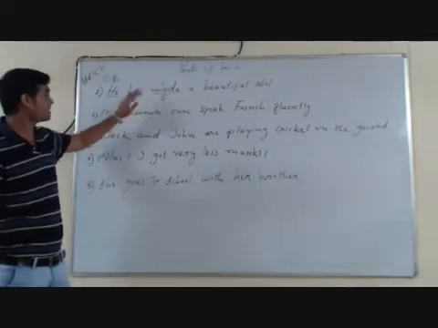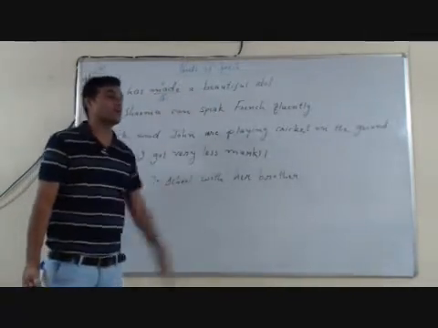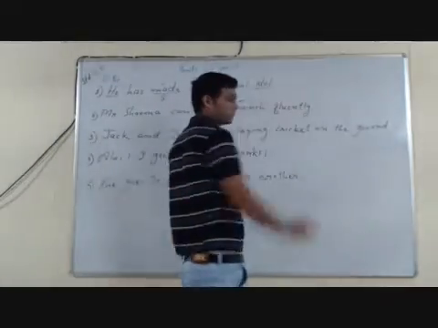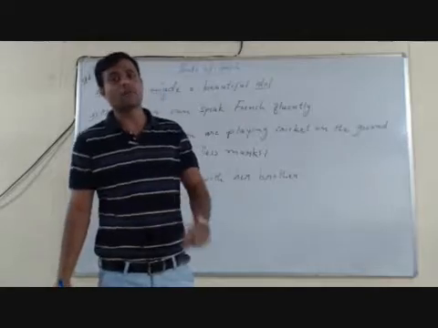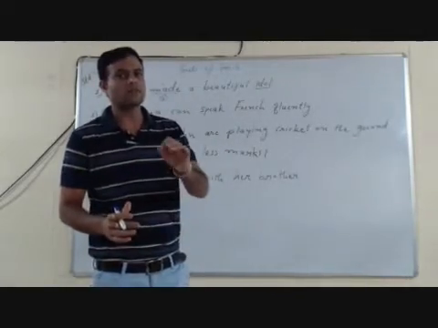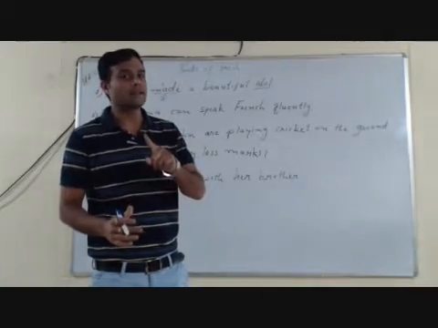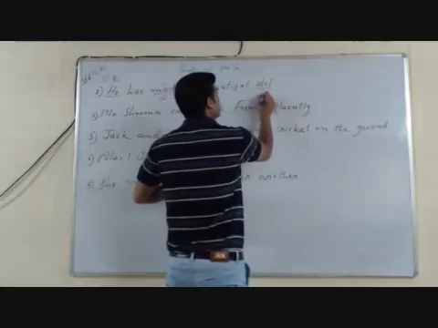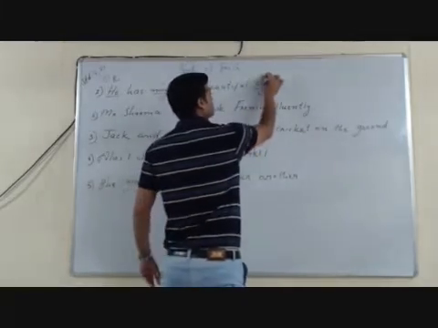Again, move to the sentence. He has made a beautiful idol. Here we can see that idol is a name of a thing, and a name of a thing, place or person is called a noun. So idol is a noun. That is our third part of speech.